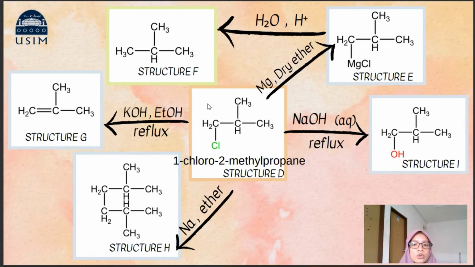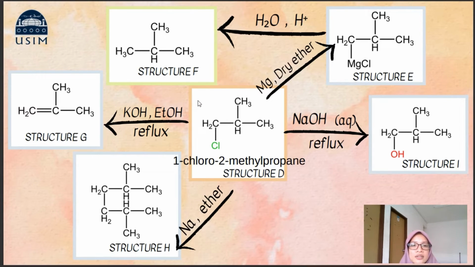So 1-chloro-2-methylpropane, when reacted with magnesium in dry ether, will produce isobutyl magnesium chloride, and then it is hydrolyzed to produce 2-methylpropane. So how to draw structure E is like this, and to draw structure F is like this.